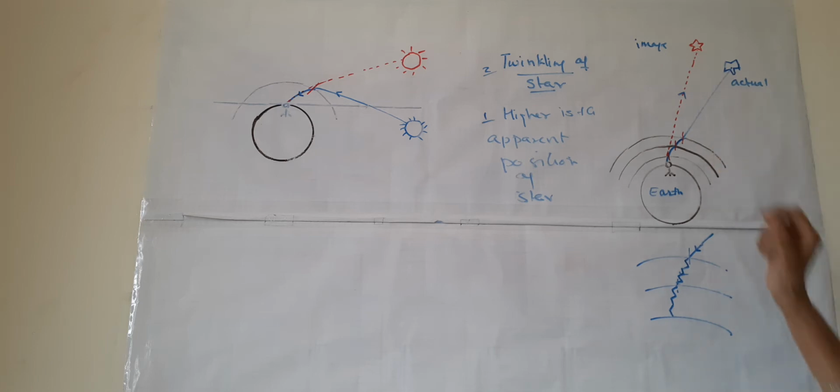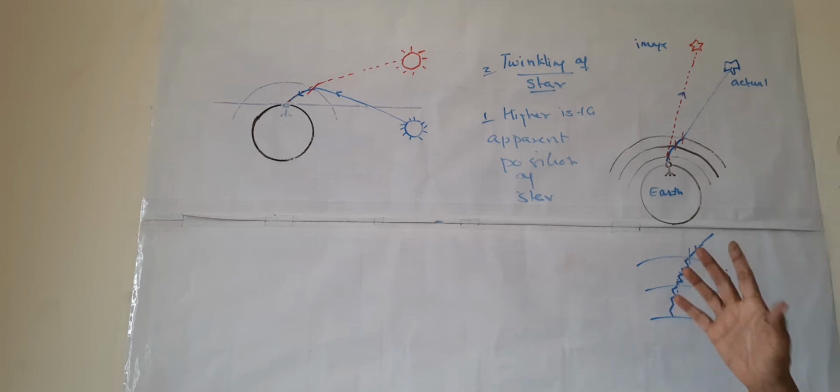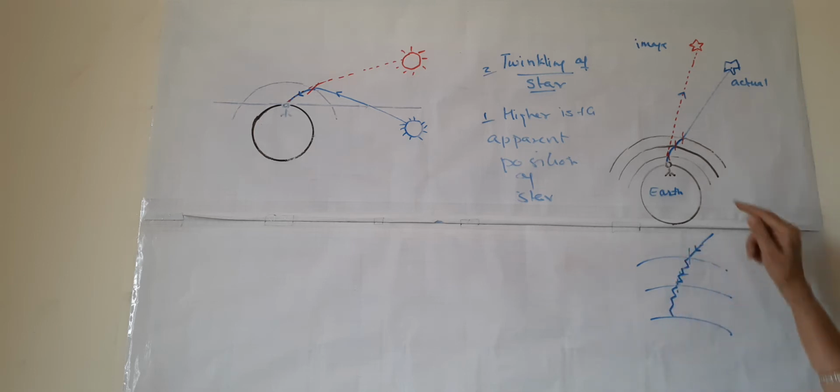Because these layers are made up of air, having dust particles, nitrogen, gas molecules, water vapor, and many other things. So these are not stationary. They are always in motion. There is a slight turbulence in these layers.